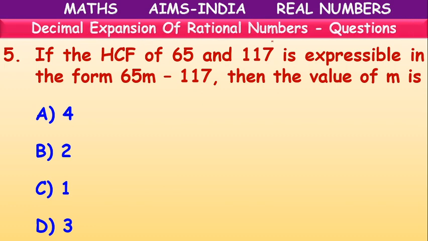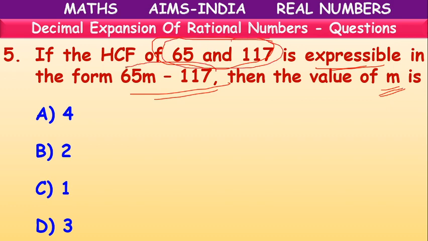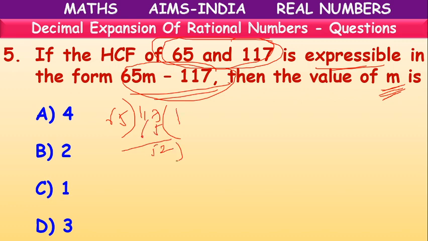Next. If the HCF of these two numbers is expressible in the form of this, then what is the value of m? First, we have to find the HCF value, which is equal to this. Then from that we have to find the m value. How to find HCF? We divide the bigger number by the lesser number. 65, 1 is 65, 2, 52 will come here, 52 ones are 52.